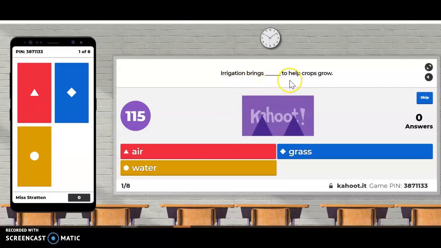Irrigation brings blank to help crops grow. Is it irrigation brings air to help crops grow for the triangle in red, or irrigation brings grass to help crops grow for the diamond in blue, or is it irrigation brings water to help crops grow for the circle in yellow?